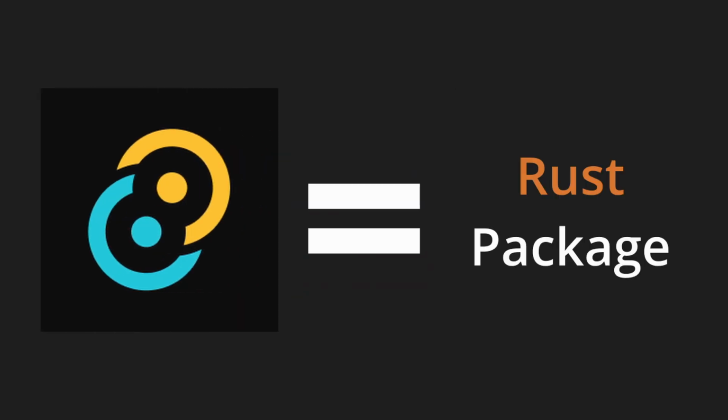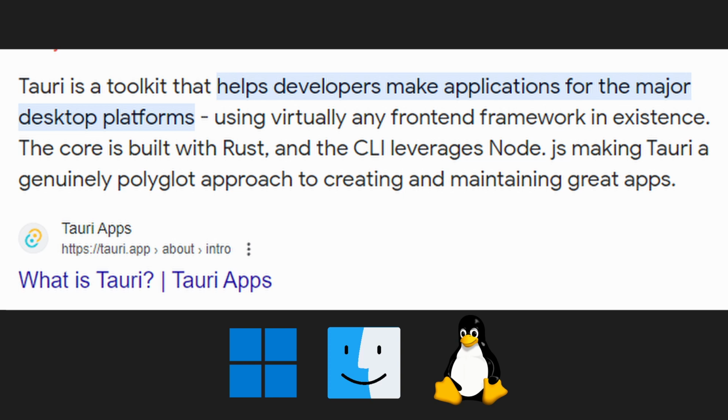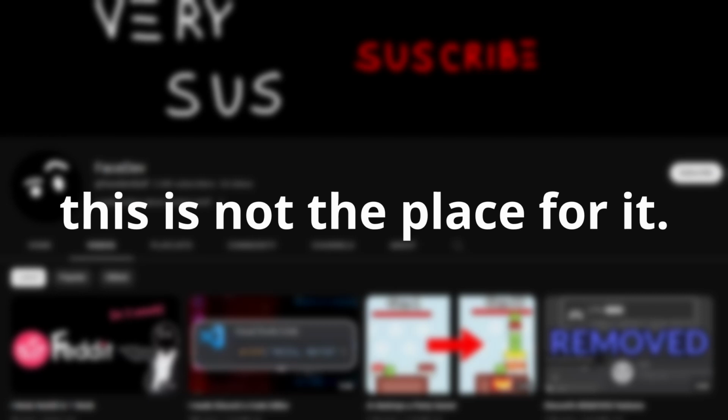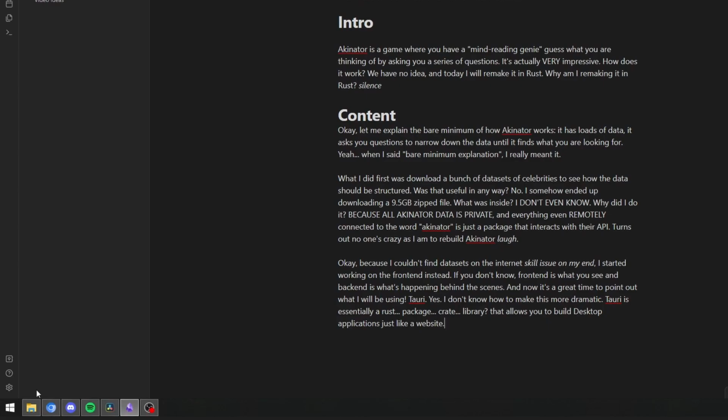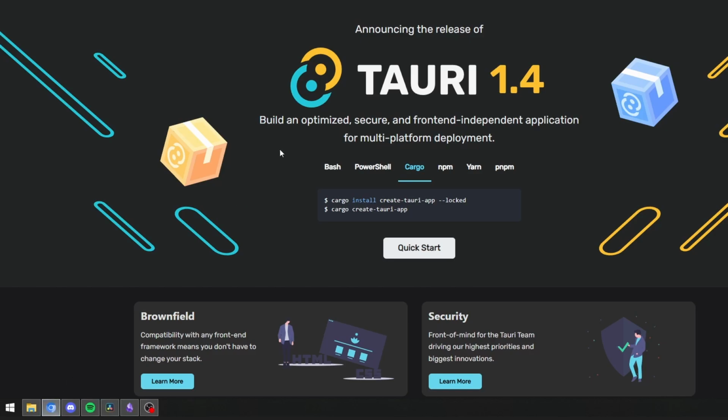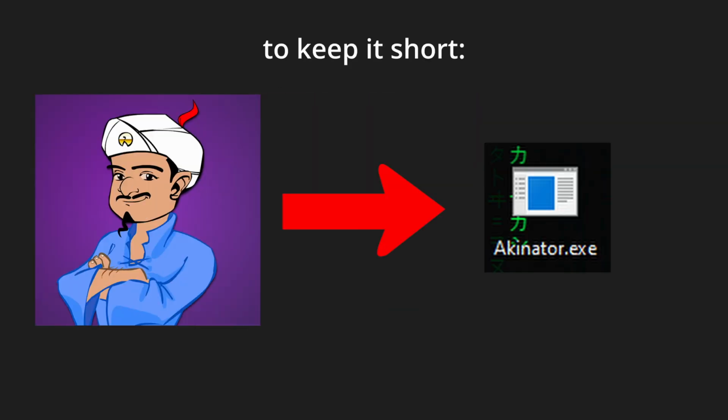Tauri is essentially a Rust library that allows you to build desktop applications just like a website. If you want a more detailed explanation on what Tauri is, this is not the place for it, man. I have no idea what I'm talking about. I just pulled up the Wikipedia tab while writing the script. So, to keep it short, we're making Akinator as a desktop app using Rust.